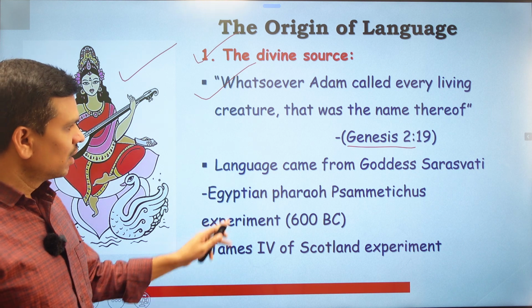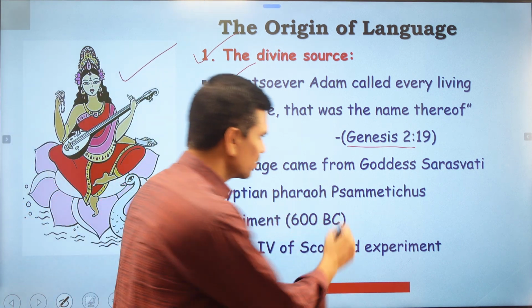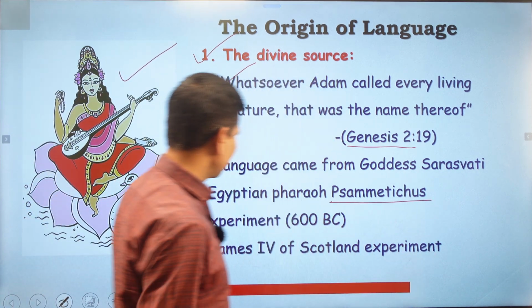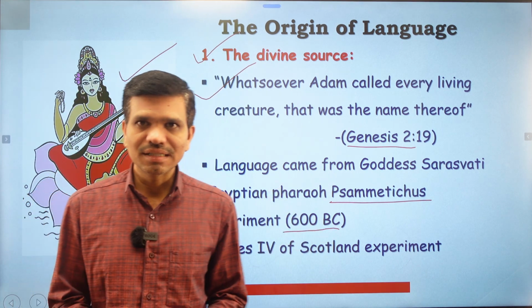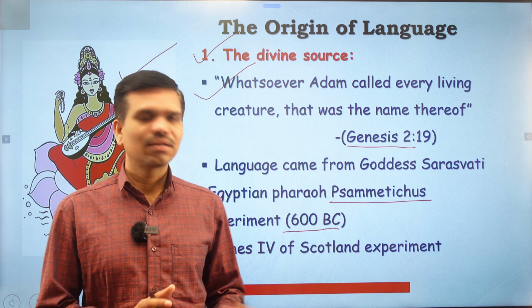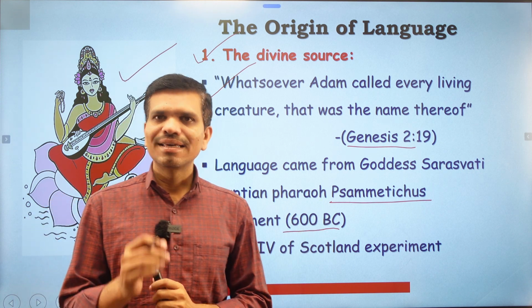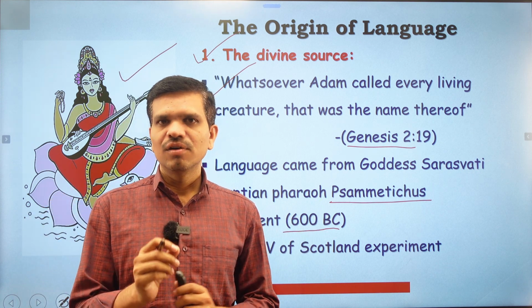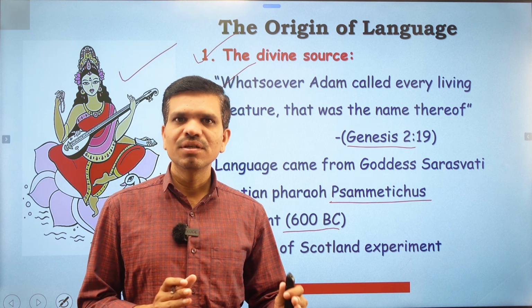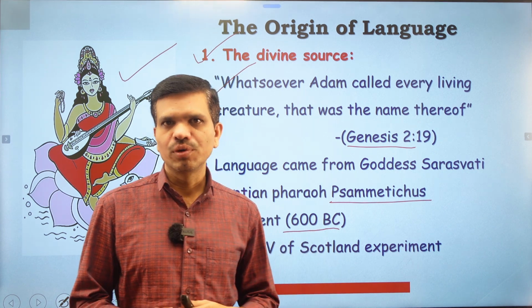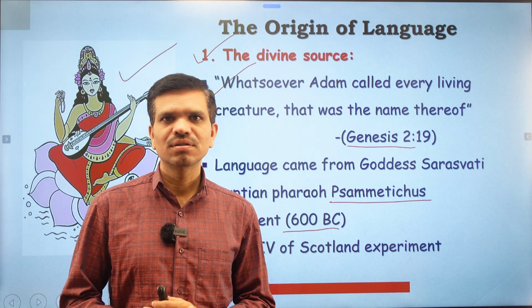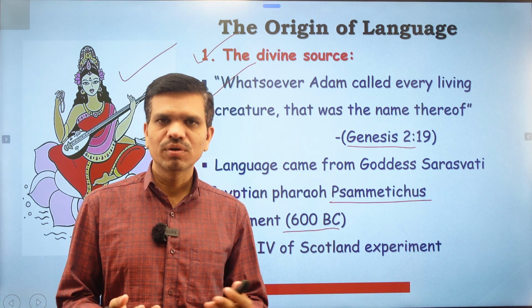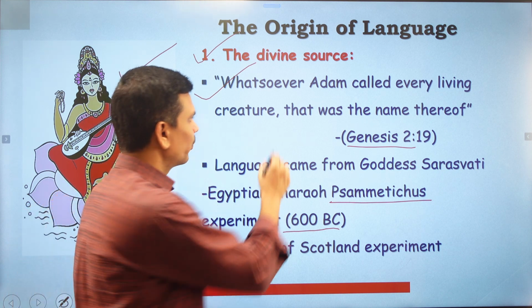Here we find that an Egyptian pharaoh, whose name is Psammetichus, experimented before 600 BC. What was that experiment? This pharaoh, Psammetichus, kept a child for 2 years in the company of sheep or goats and a mute shepherd, and after those 2 years the first word spoken by that child was bekos.